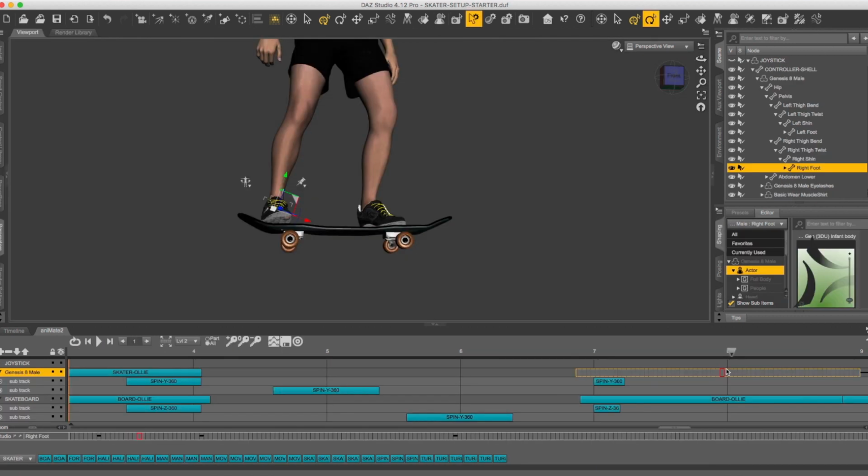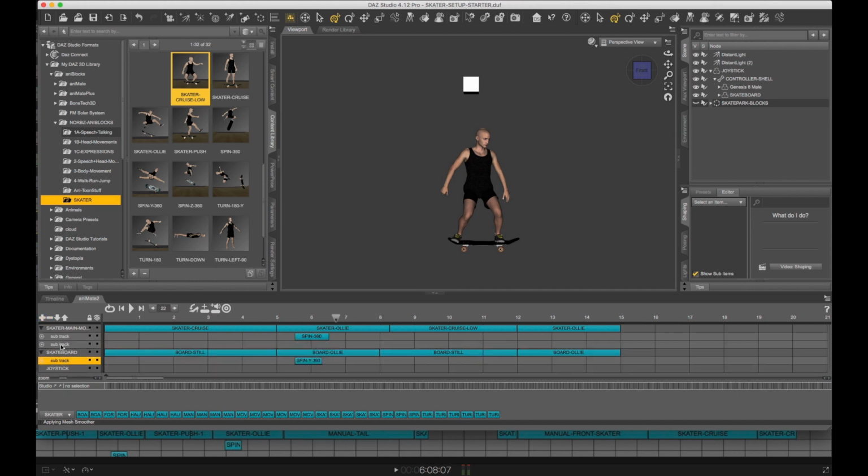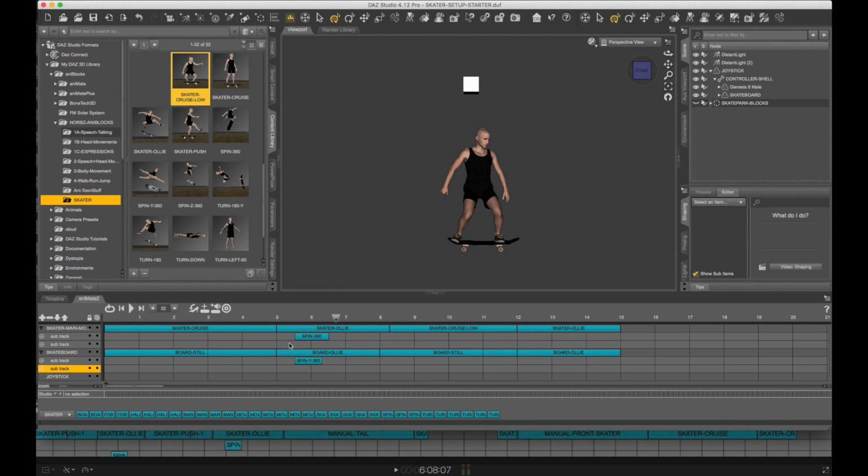Okay, great. Okay, back to the main part of the tutorial. Now to get really creative, what we can do is add another subtrack on either or both. So we'll add another subtrack here, add another subtrack here, and now while spin Y 360 is spinning, we can grab another spin in another direction and put it right below it. So now it'll make the board spin in both directions at the same time. And obviously the same can be applied to him.